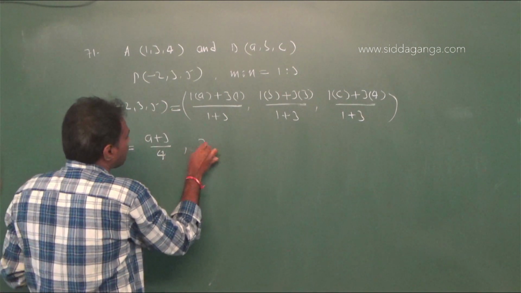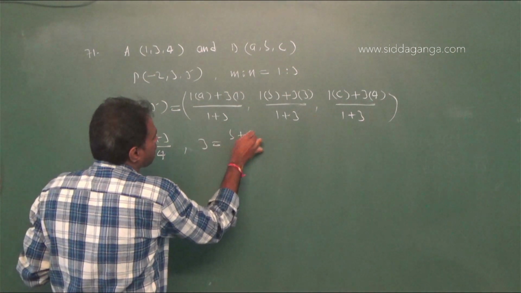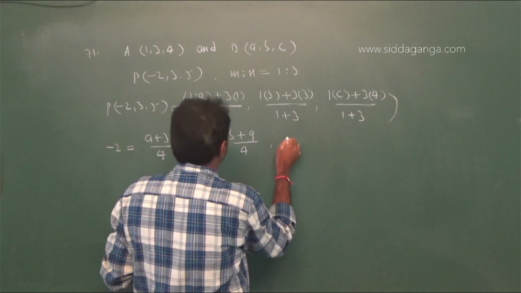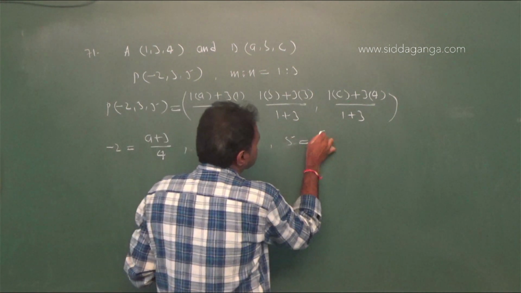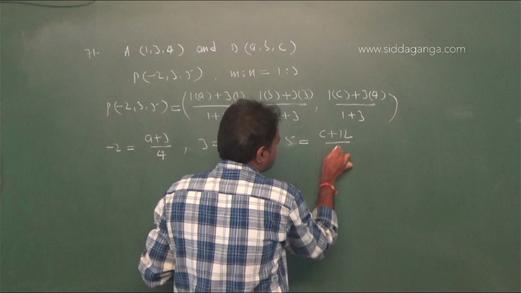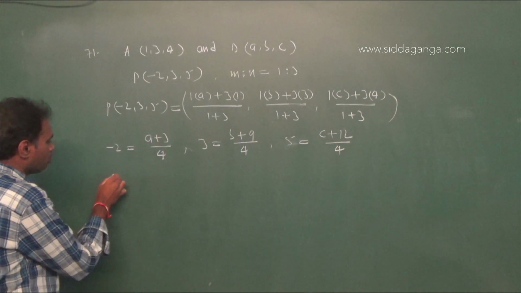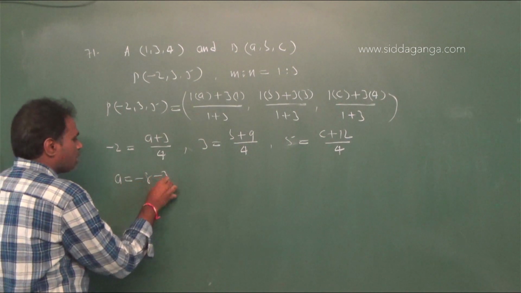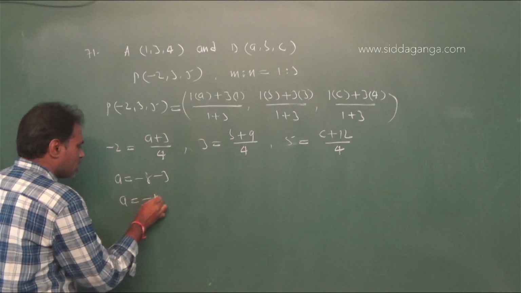Next, 3 equal to b plus 9 by 4, and 5 equal to c plus 12 by 4. Therefore a equal to minus 8, minus 3. Therefore a equal to minus 11.